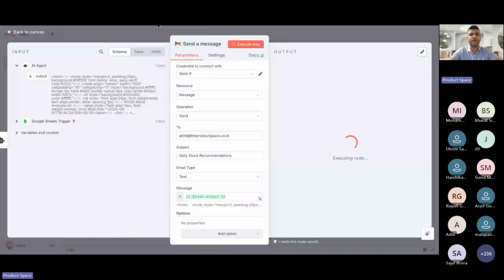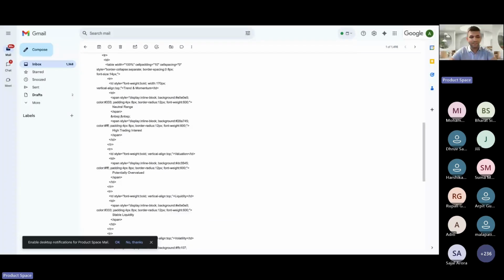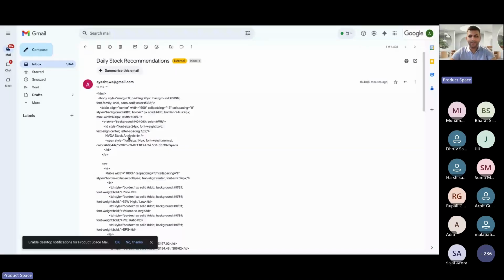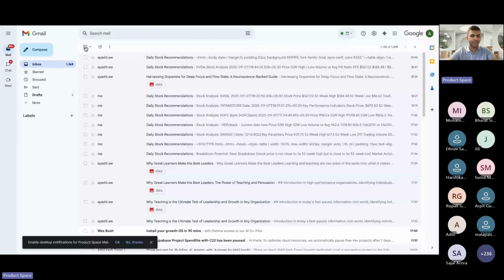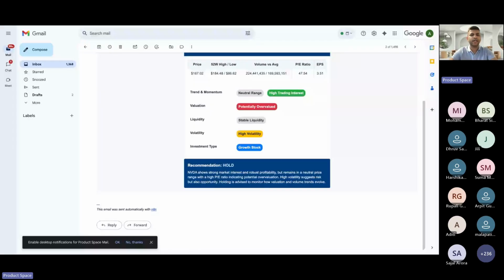Let's see what we get in the mail now. Just give me 1 second. I have received it. Yeah, this is the mail that you get. And good luck understanding it, right? I hope this does not make sense to others. So if you select HTML, it depends on how you want to get the output of the agent. So this is what it looks like.